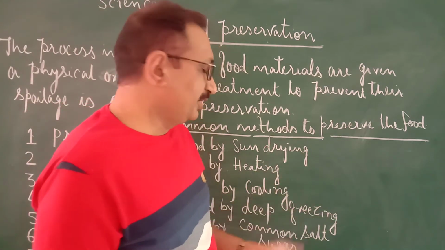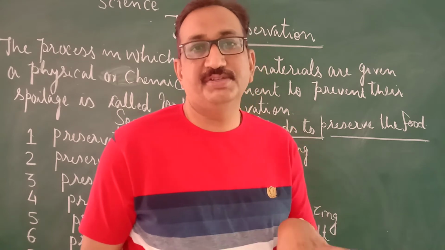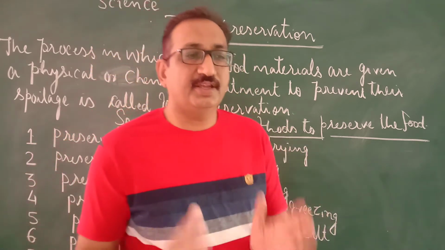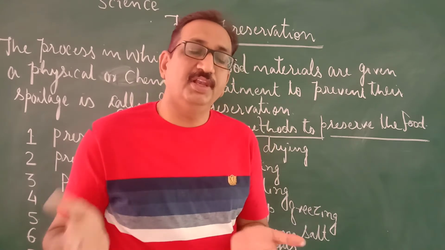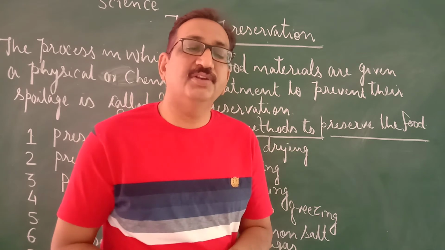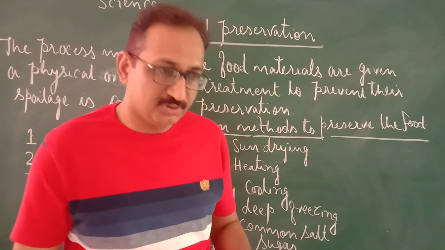Here, students, cooling means decreasing the temperature. When food items are kept at low temperature, there is very little chance of bacteria and microbes developing.